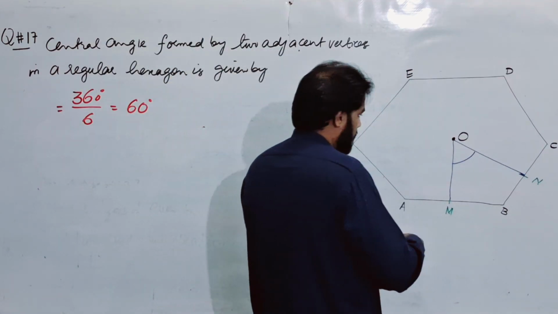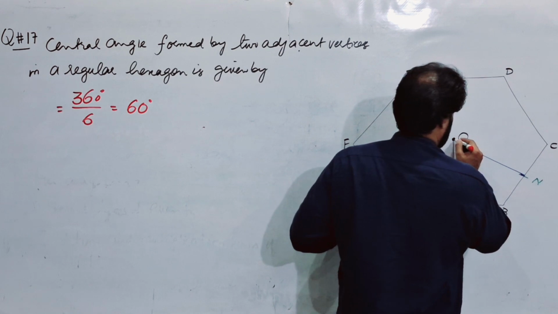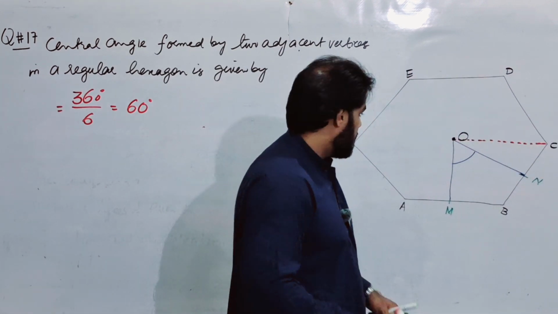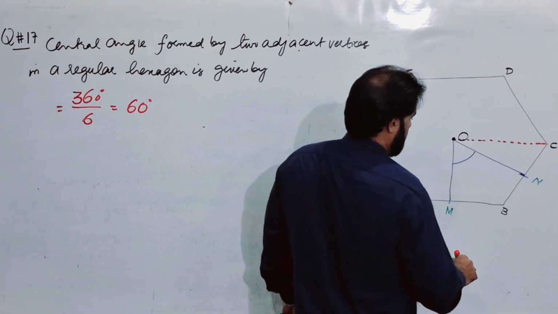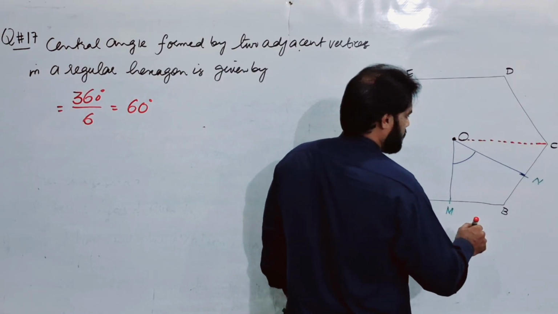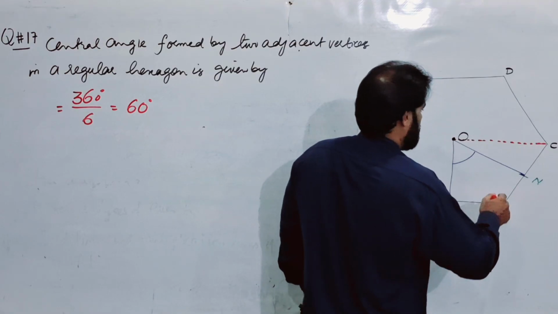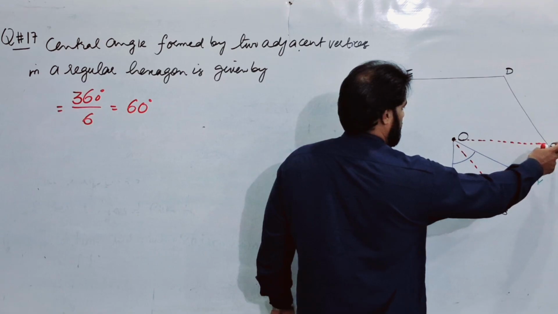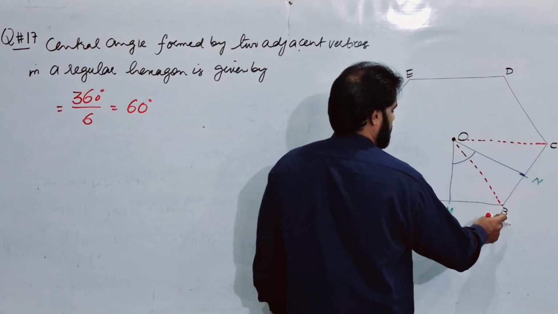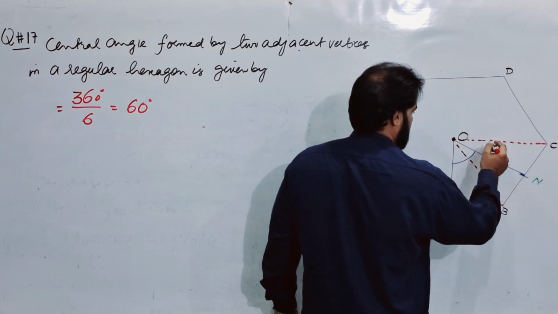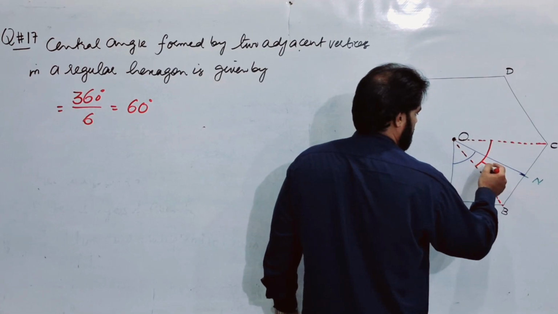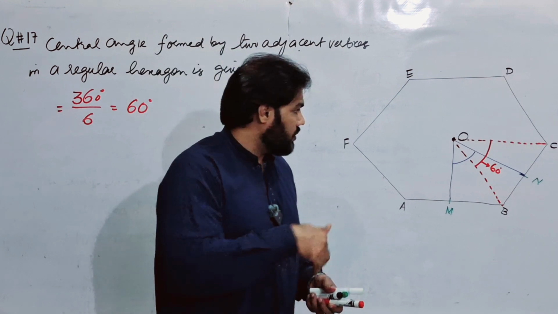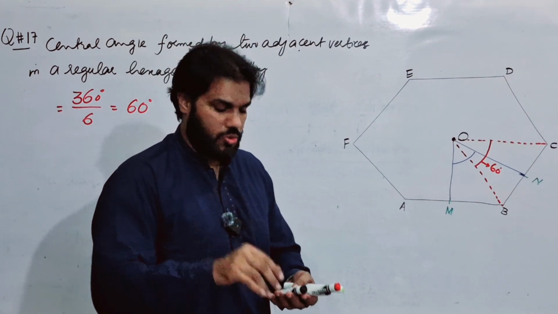For example, if you join O with C, then the central angle COB between these two consecutive vertices is 60 degrees. As N is the midpoint of BC, it will bisect the total angle.